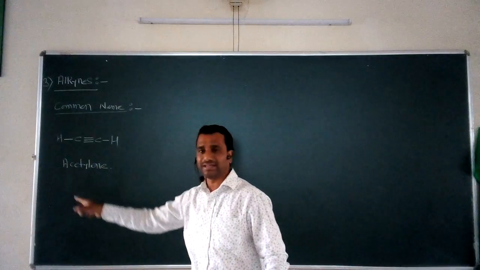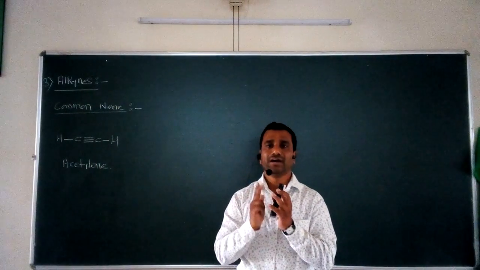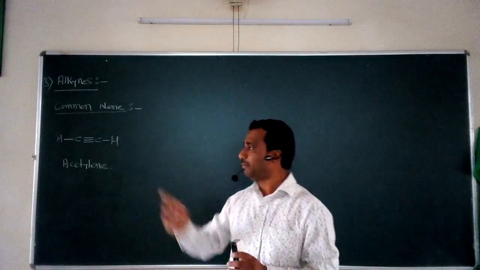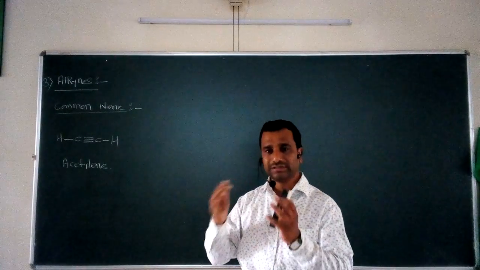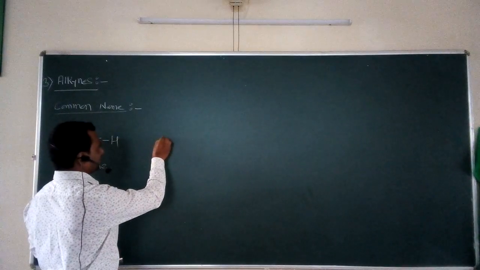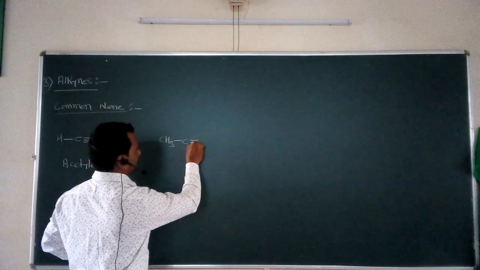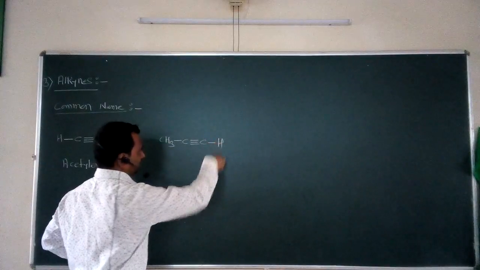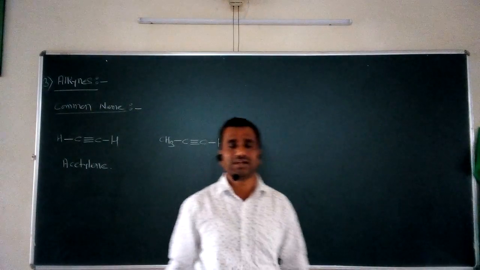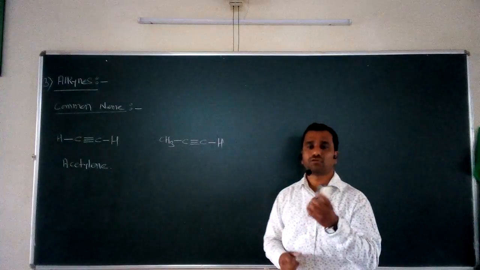So we can say that acetylene is the parent word while giving names to alkynes on the basis of the common name system. Let us consider one simple example: CH3 single bond C triple bond C single bond H. Suppose we are interested to assign the common name for this alkyne.